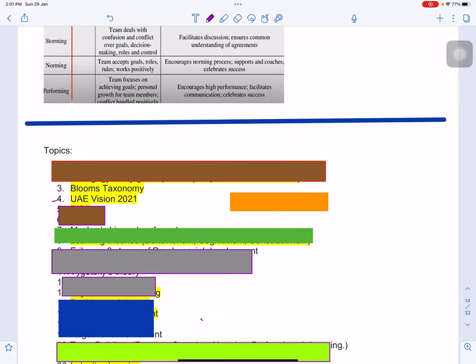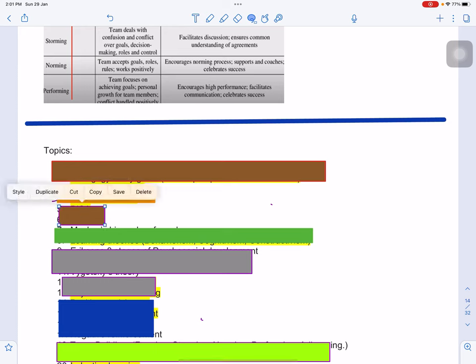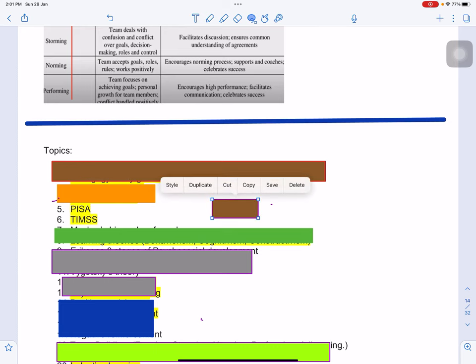Then you have to download UAE Vision 2021 and read it. There are pointers you must know, not by heart, but when you look at the question you should be able to recognize that it was from UAE Vision 2021. Then these 2 tests, PISA and TIMSS, because these are in the national agenda plan also.